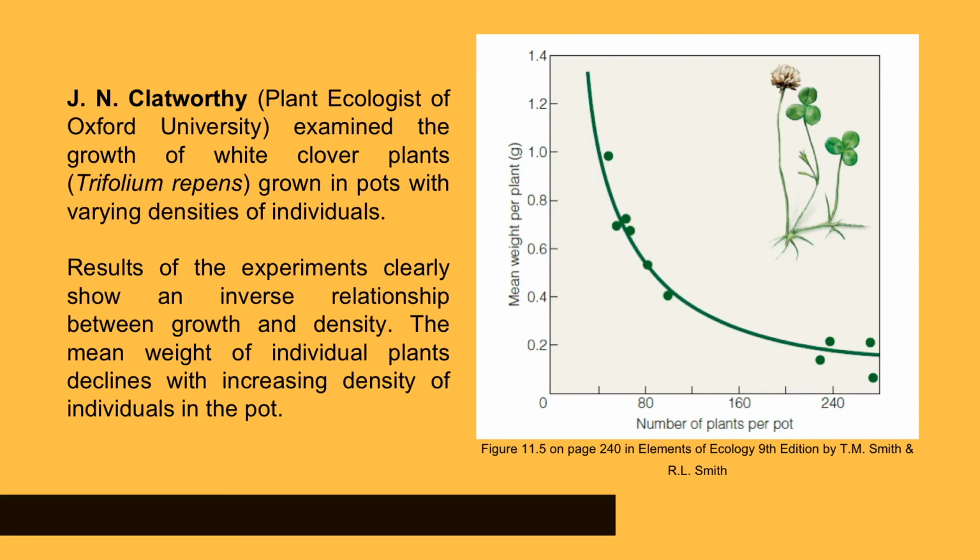Plant ecologist J. N. Clatworthy of Oxford University examined the growth of white clover plants, Trifolium repens, grown in pots with varying densities of individuals. Results of the experiment clearly show an inverse relationship between growth and density. The mean weight of individual plants declines with increasing density of individuals in the pot.